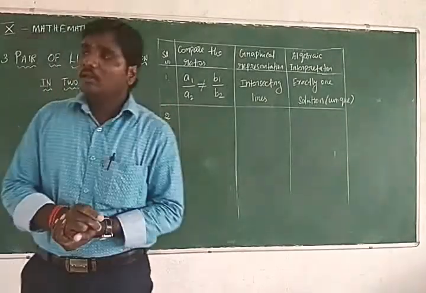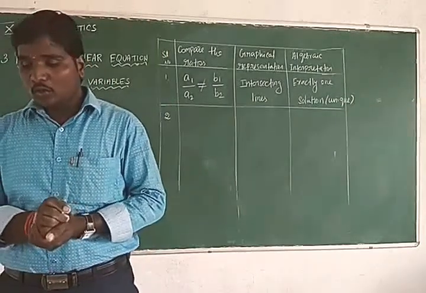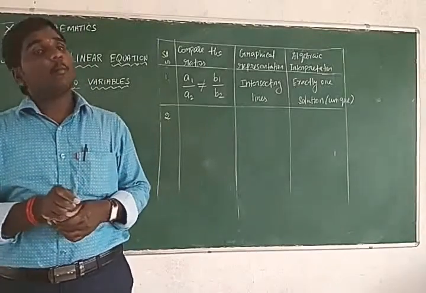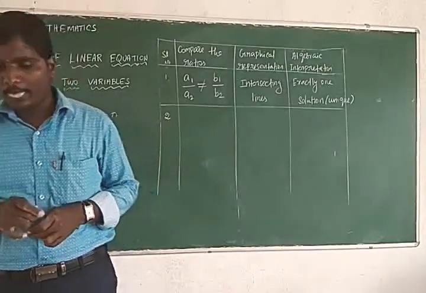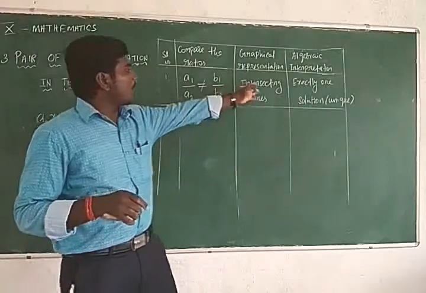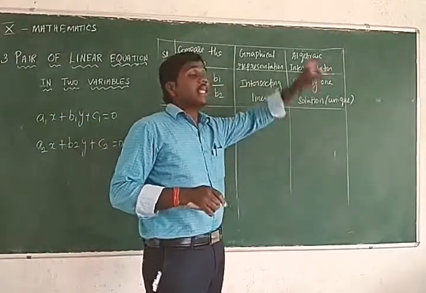Next, if A1 divided by A2 is not equal to B1 divided by B2, the graphical representation is intersecting lines, exactly one solution.